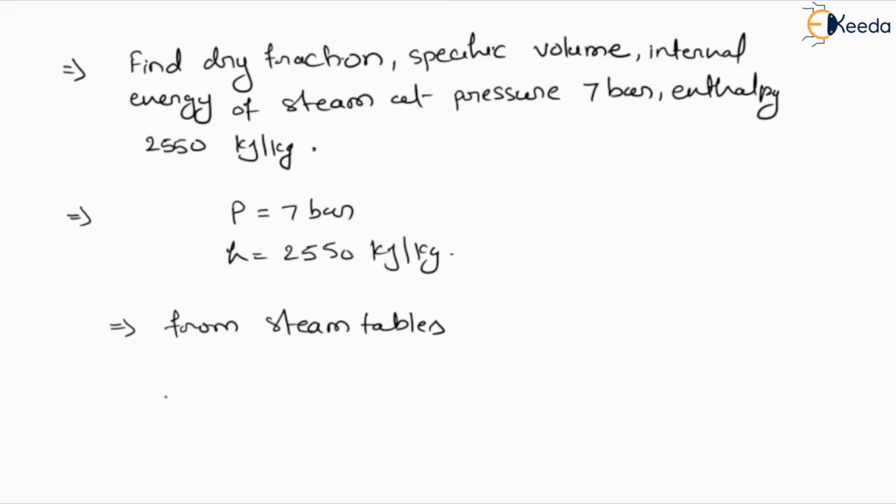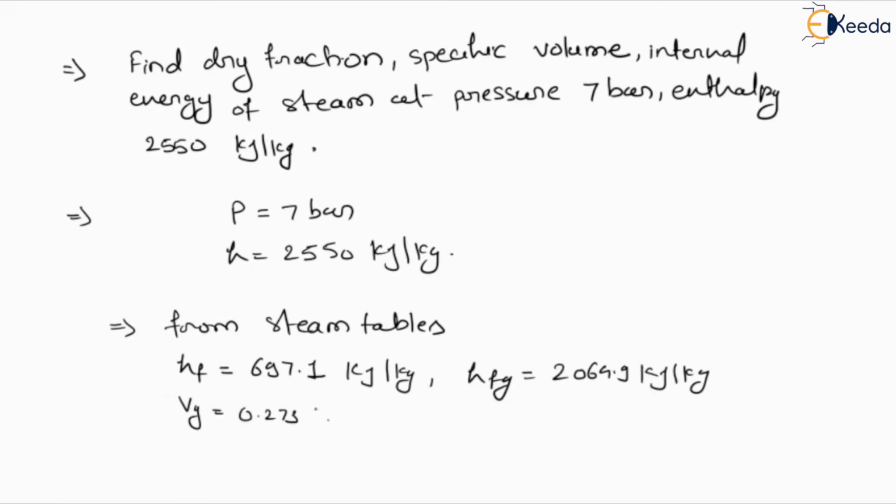Let me write down all the values which we require from the steam table. So here we have the pressure 7 bar and H enthalpy value 2550 kilojoule per kg.